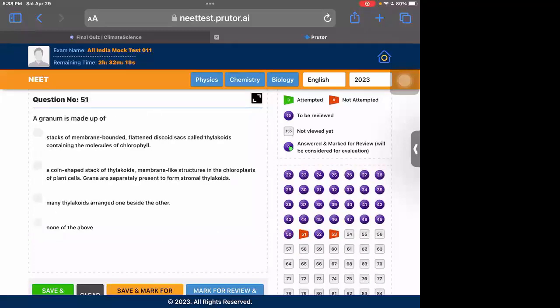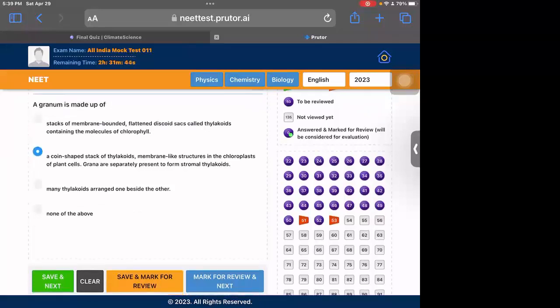A granum, this is also given in NCERT directly. Granum is the stack of thylakoids. They are a coin-like stack of thylakoids, one on the other, that makes a structure known as granum. So option 2 is the correct one. Option 1 is stack of membrane-bound flattened discoids containing the molecules of chlorophyll. They do not contain chlorophyll. Option 3 is thylakoids arranged one beside the other. They are not arranged one beside the other. They are arranged one on top of the other. So option 2 is the correct one.